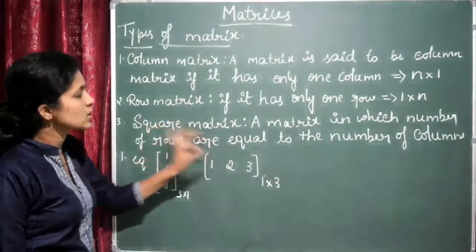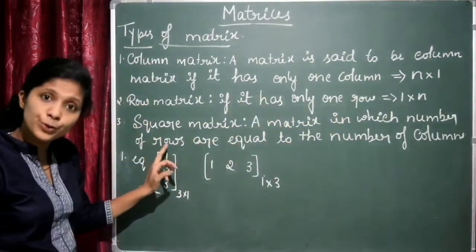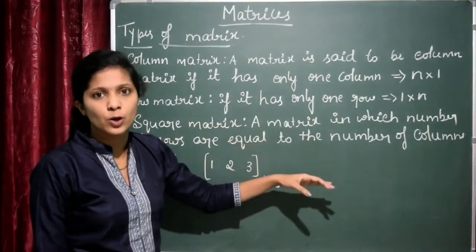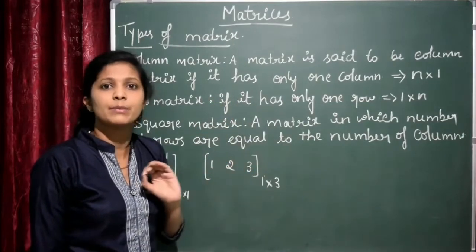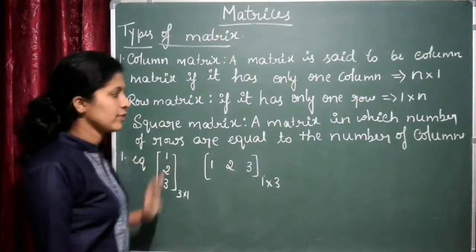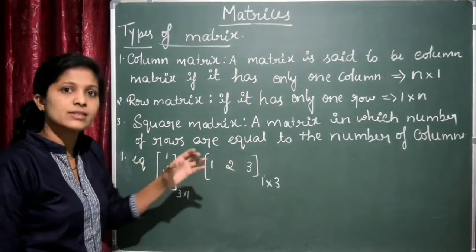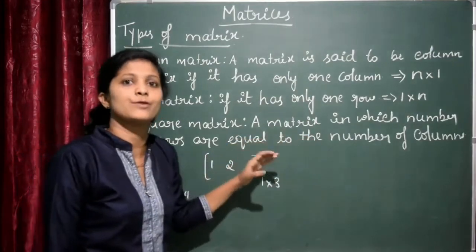Next is the square matrix. A matrix in which number of rows is equal to the number of columns. If the number of rows and number of columns are equal, then it is called the square matrix. Important one, define square matrix. What you have to write? A matrix is said to be a square matrix if the number of rows is equal to